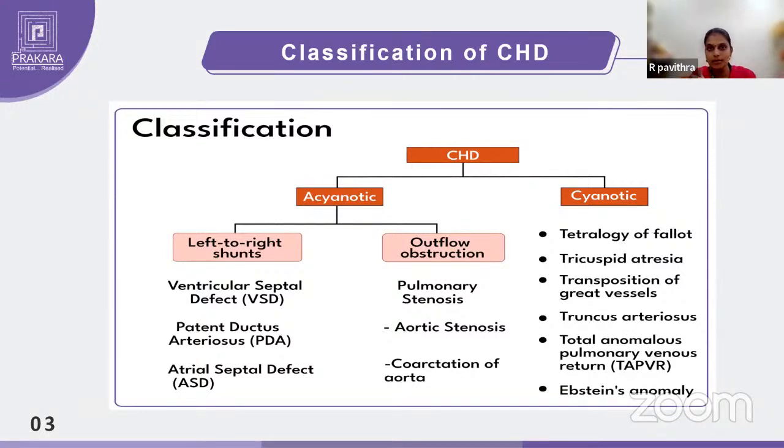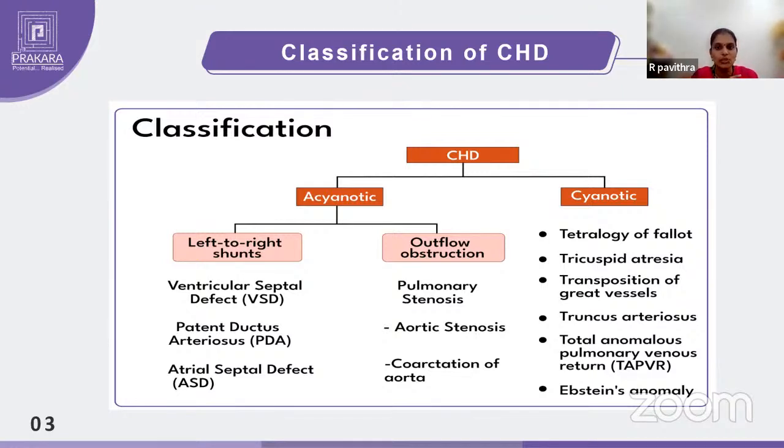And coming to the other type, there is cyanotic, which means it will manifest in the form of bluish discoloration. So why are we focusing on cyanosis? Because it pertains to your heart. When the blood is not being circulated properly to the peripheral tissues, when we are unable to supply proper blood, then obviously there will be a disturbance in the circulation, manifested in the form of cyanosis. So you will have bluish discoloration due to lack of blood supply. That is the reason the classification has been given as acyanotic heart diseases and cyanotic heart diseases.